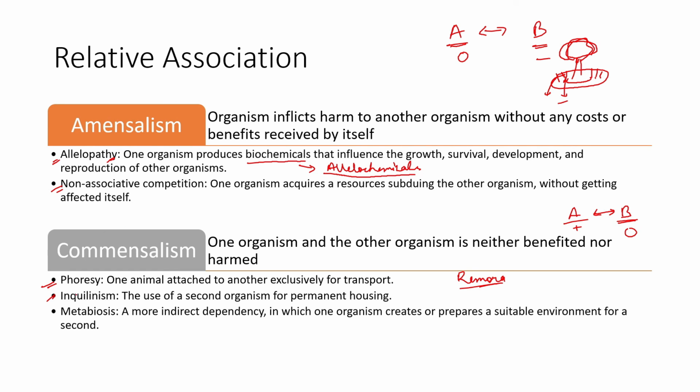Then there is metabiosis. Metabiosis is a kind of interaction where one organism creates a suitable environment for the other one. Like for example, hermit crab and sea anemone. So that sort of interaction is called metabiotic interaction. Okay. So these are examples of different interactive associations that work around the different species in the biotic world. We can find many more kinds of interaction and association, but these are some examples that can come around.